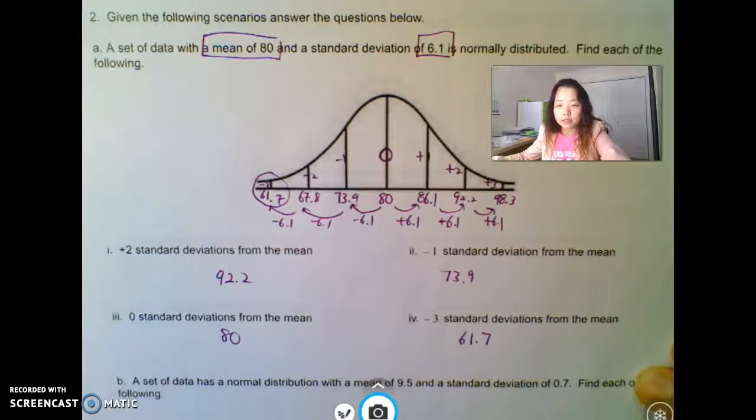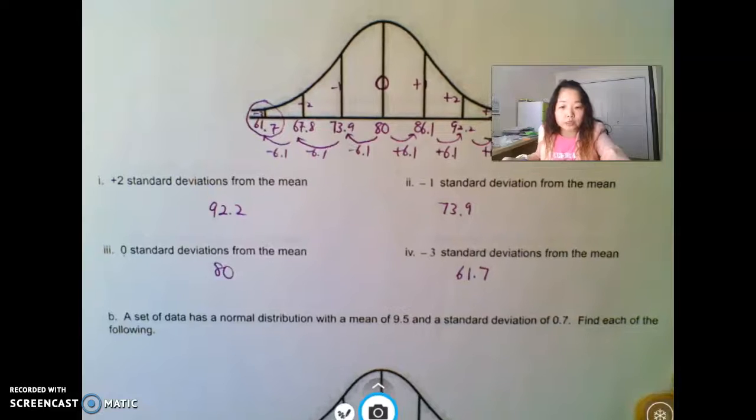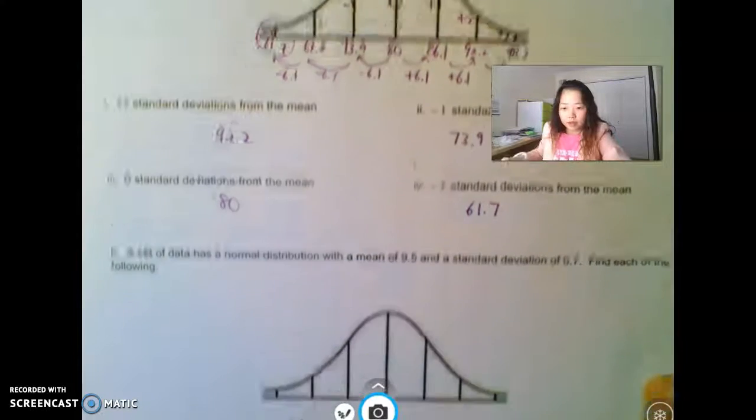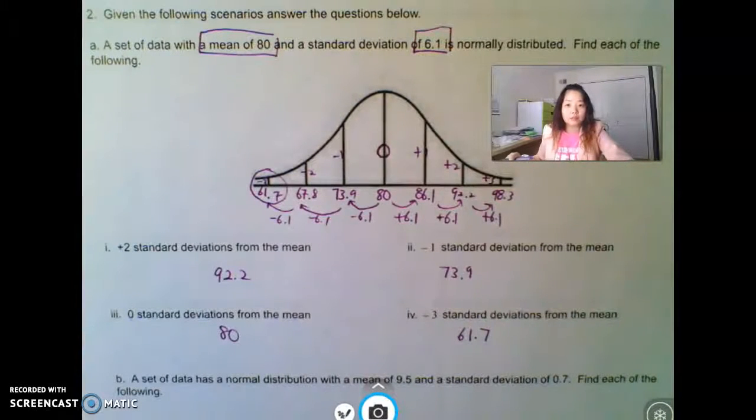All it is, is knowing how to add and subtract. I'm going to end right here, and I will see you on part 2.